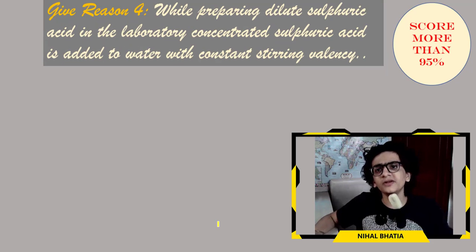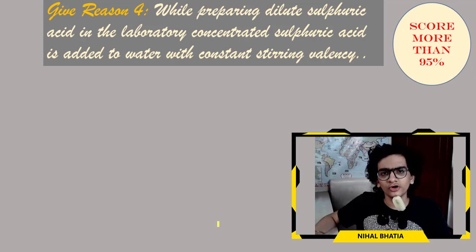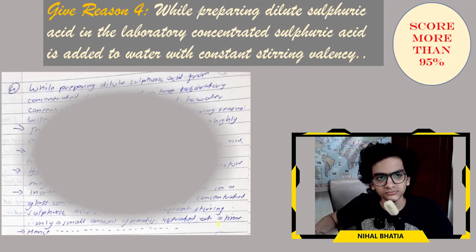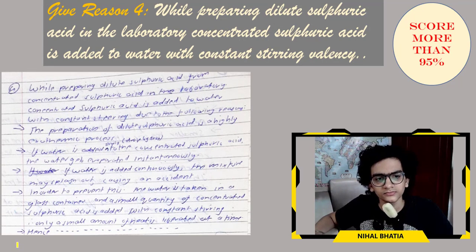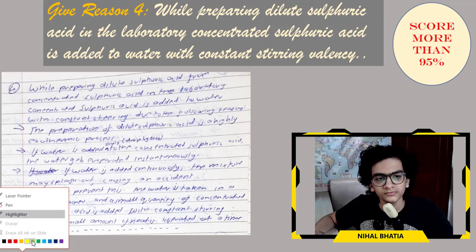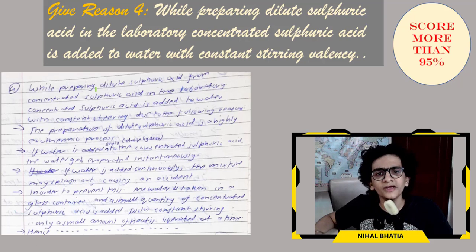Fourth, while preparing dilute sulfuric acid from concentrated sulfuric acid in the laboratory, concentrated sulfuric acid is added to the water with constant stirring, due to the following reasons.